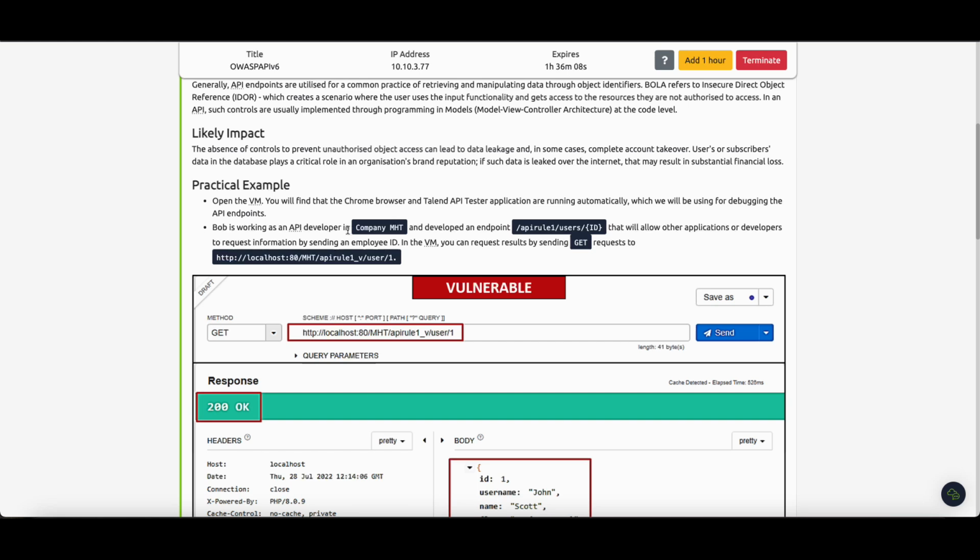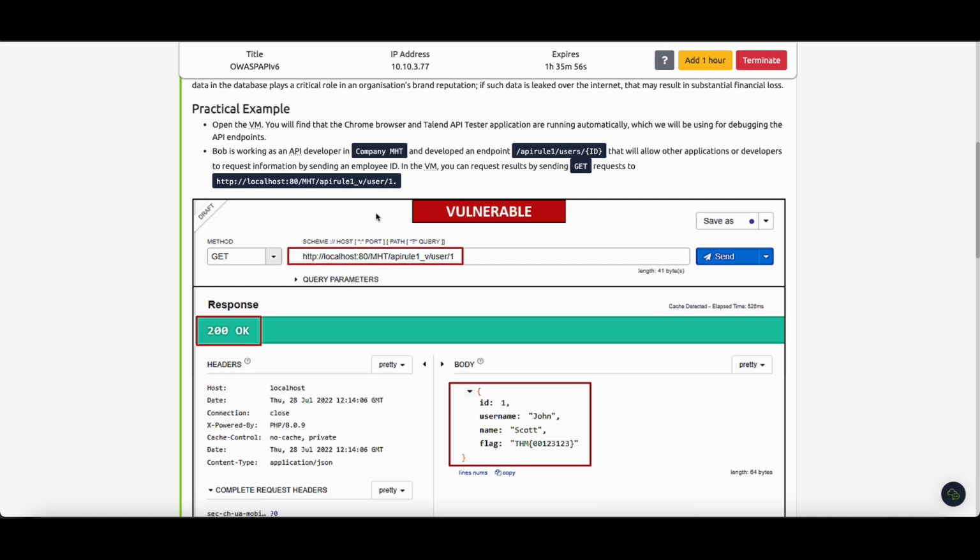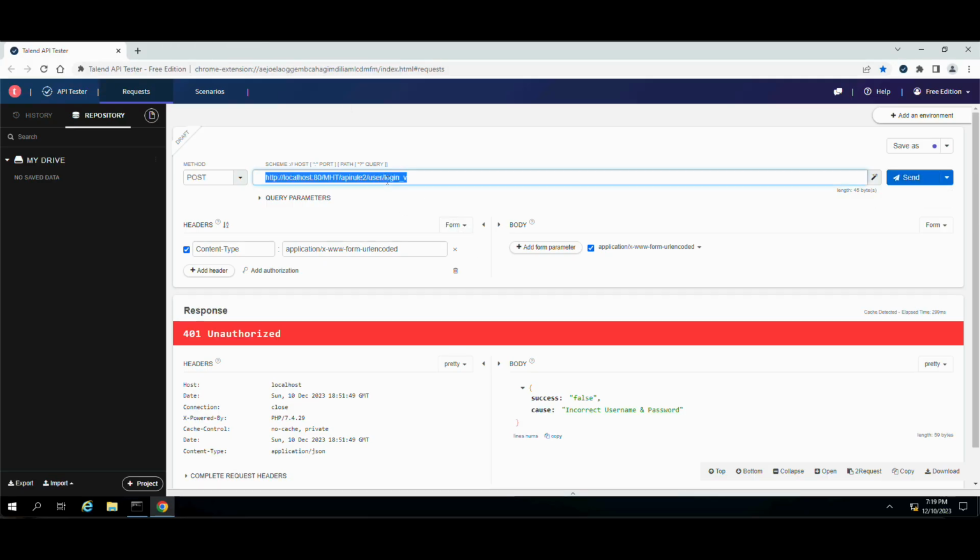Bob is working as an API developer in company MHT and developed an endpoint, API role 1 user's ID, that will allow other applications or developers to request information by sending an employee ID. Let's copy it. Of course, we have to go there. Now I've copied it, and let's go there. And now, as you can see, it didn't work.